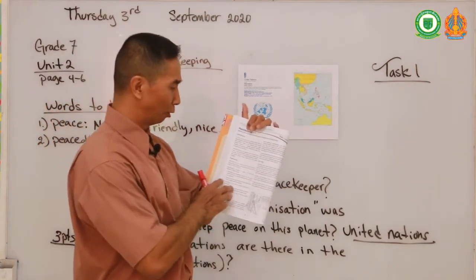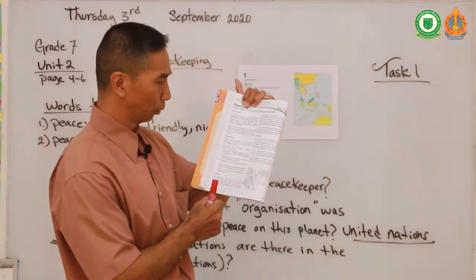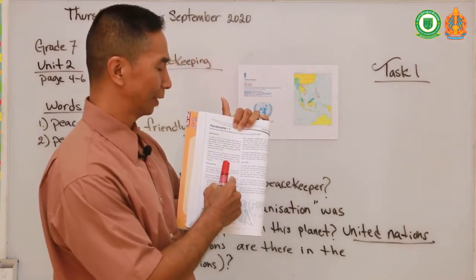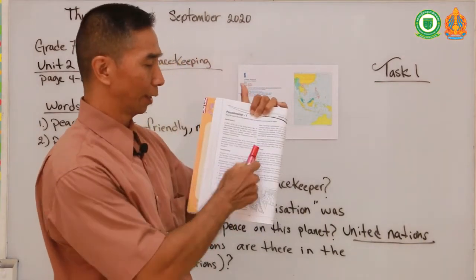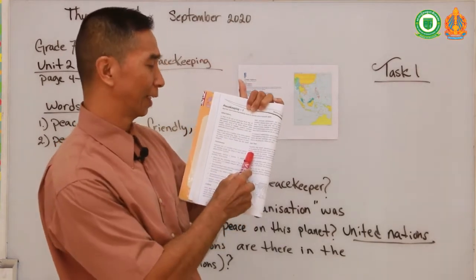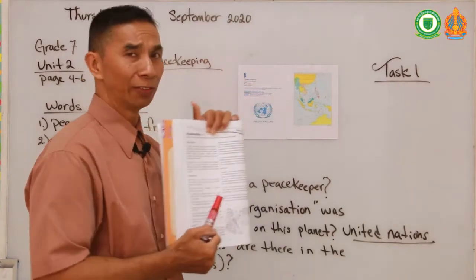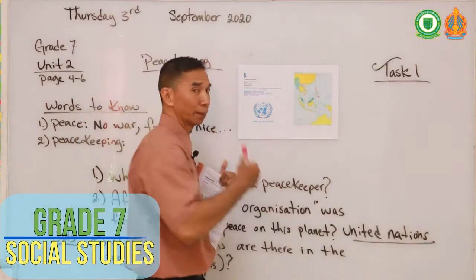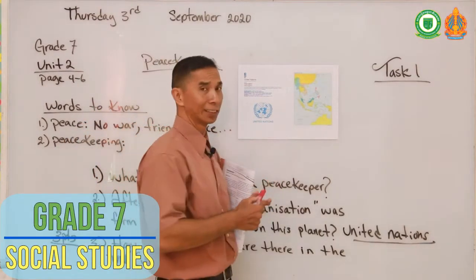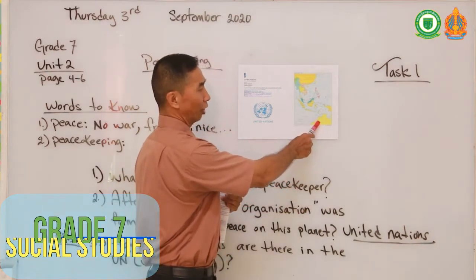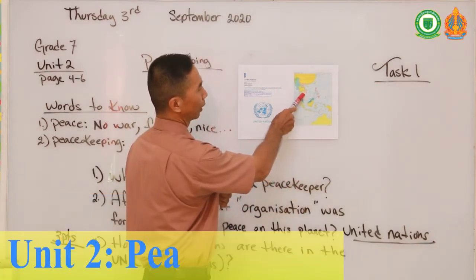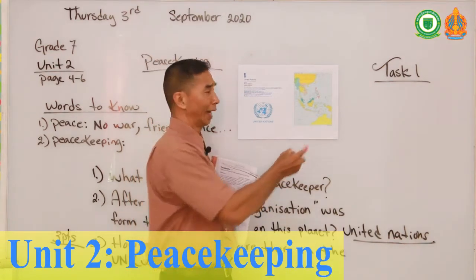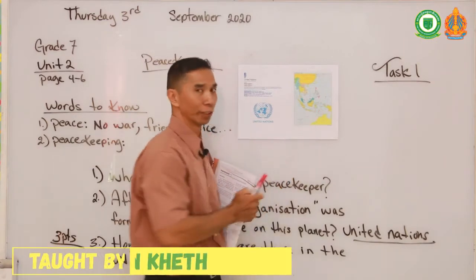Okay, class, on our reading on page 4, it will talk about East Timor and how Australia, United Nations troops helped East Timor during its revolution in 1999. If you ask me, where is East Timor at? I have a map here that I will show you or post up in our Telegram post. As you can see here, this is Australia, and this is where Cambodia, Thailand, and Laos is at. East Timor is an island country right here above Australia.